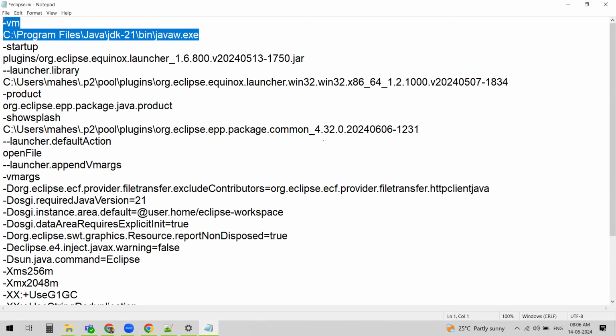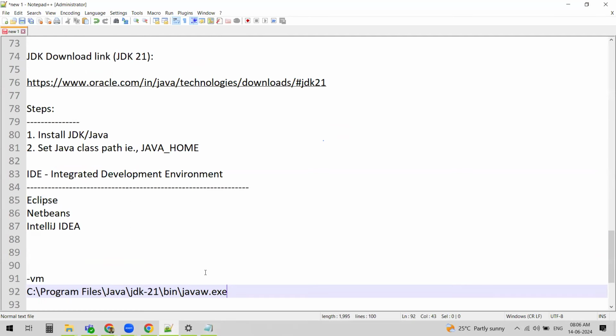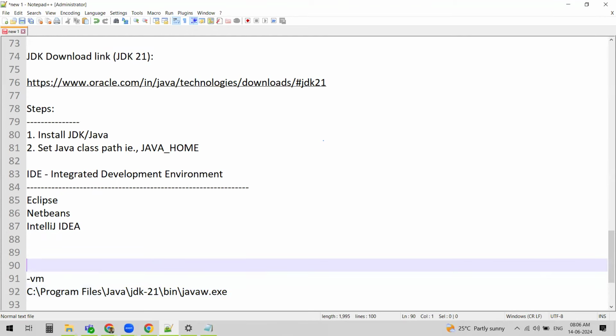Don't worry, this is again a one-time setup. Usually when you install Eclipse and double click on the Eclipse shortcut, it should launch. But there seems to be some problem in the latest versions. That's the reason we need to add these two lines. I'm going to copy these two lines into our notes, and we will be adding them into your eclipse.ini.